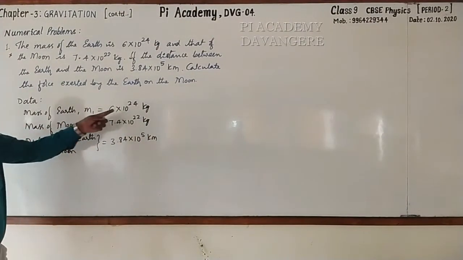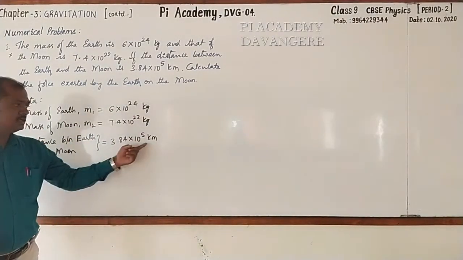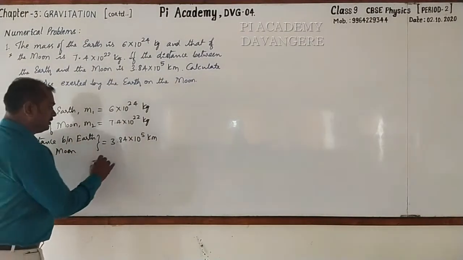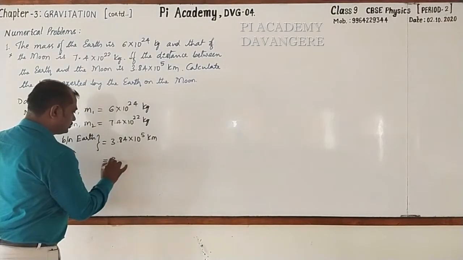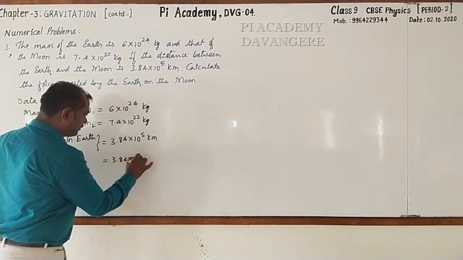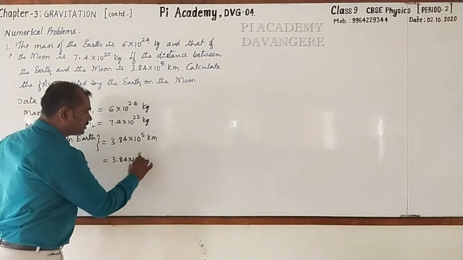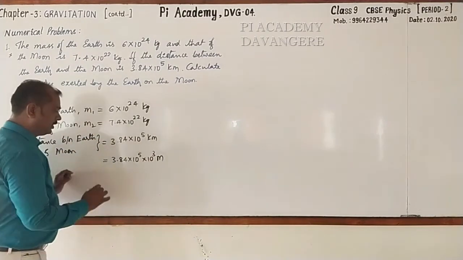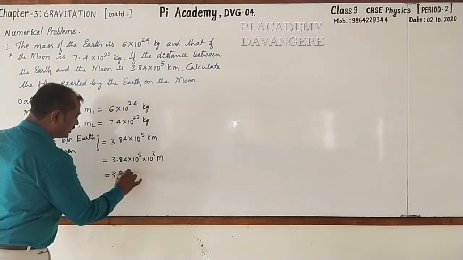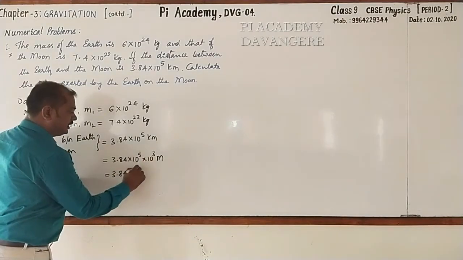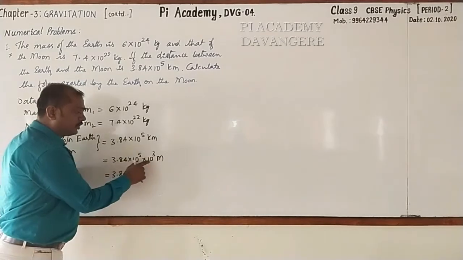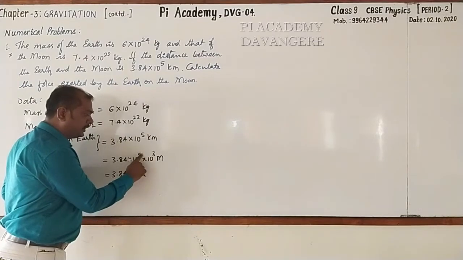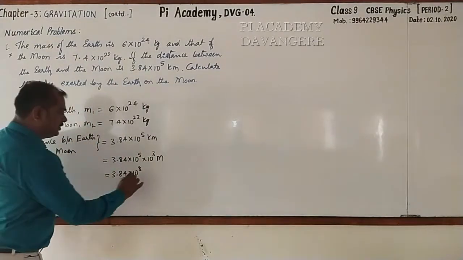Observe it. Here the masses are given in SI unit. But distance, is it in SI unit? No. Then what is the SI unit of distance? It is meter. Then convert this into meter. So 3.84 into 10 raised to the power 5 kilometer. Kilo means how much? 1000. 1000 is nothing but 10 raised to the power 3 meter. It is equal to 3.84 into 10 raised to the power 5 plus 3, 8. Do you know why? Because according to the law of exponents, a raised to the power m into a raised to the power n is equal to a raised to the power m plus n. 5 plus 3 is 8 meter.